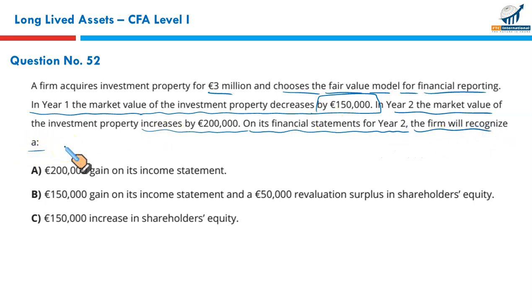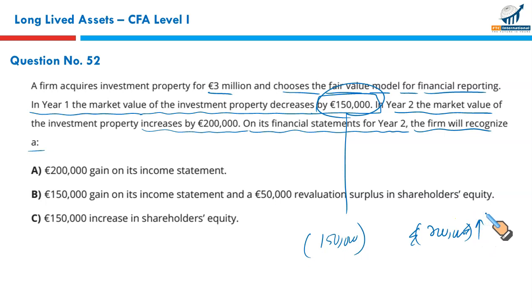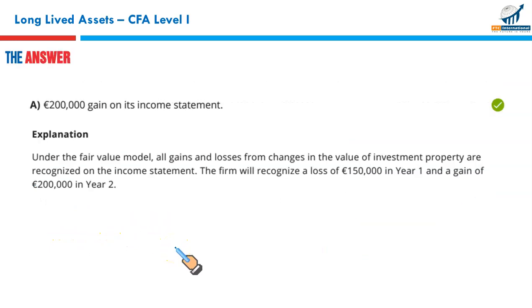Now, first of all, under the fair value model, all gains and losses from changes in the value of investment property are recognized as income. So first year loss 150 will be reported in income statement as a loss, and next year increase in the fair value of the investment property of 200,000 euros will be reported as an income in net income. So 200 gain on its income statement in year 2 and 150 loss, which is not given. So A is the right option. 150 is a loss, not gain. 150 increase in shareholders' equity, wrong. So that makes A the correct option, and A it is.